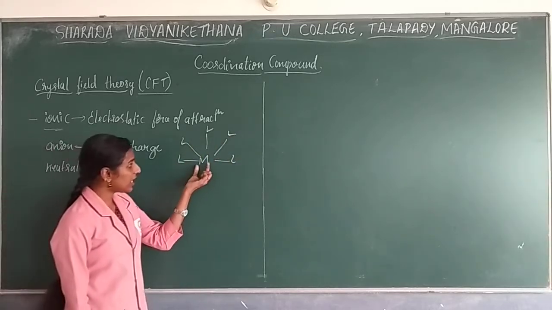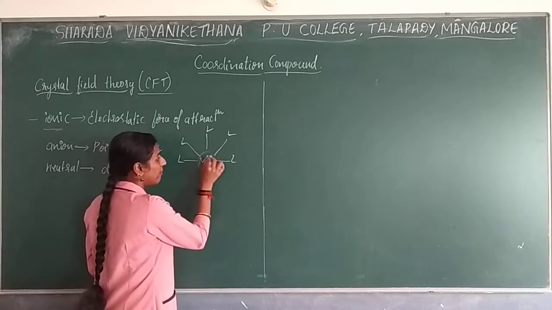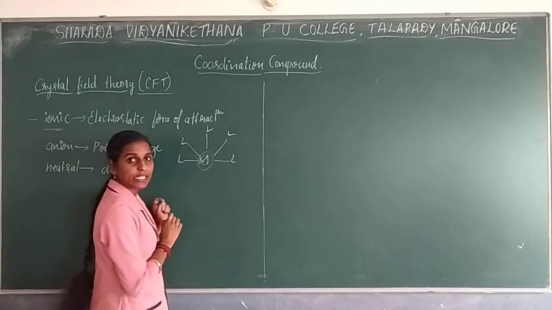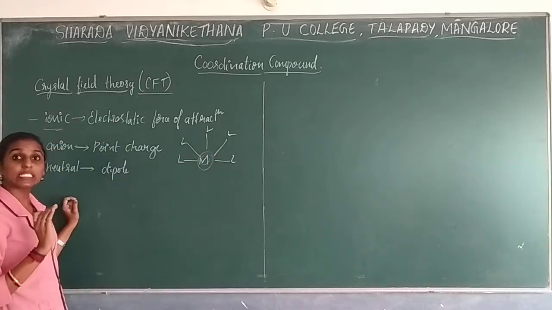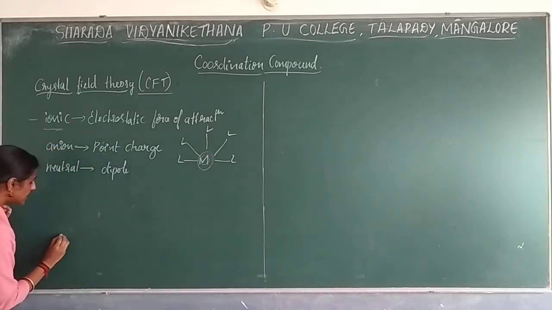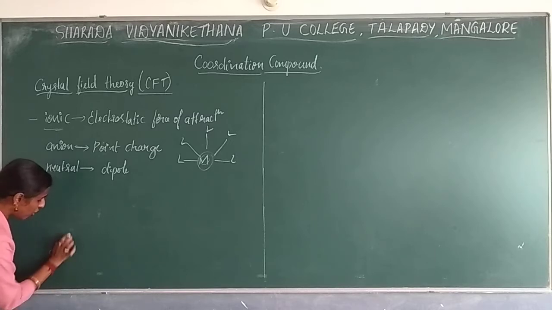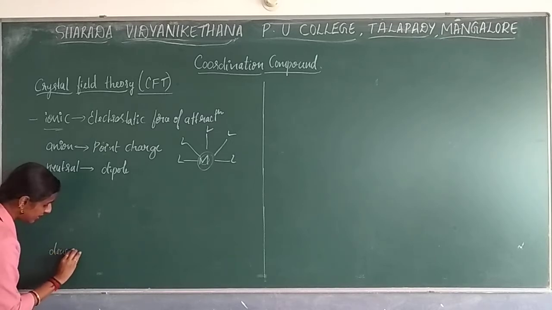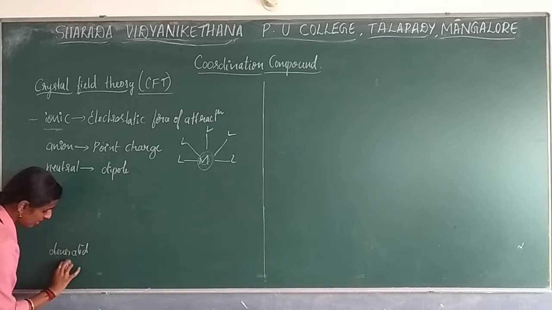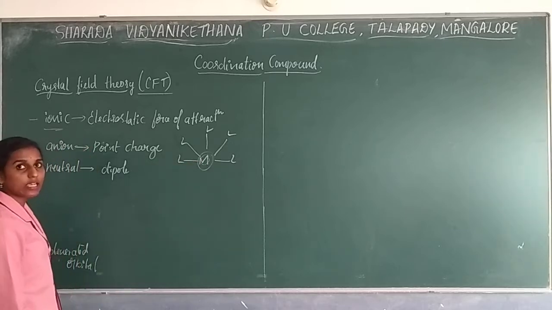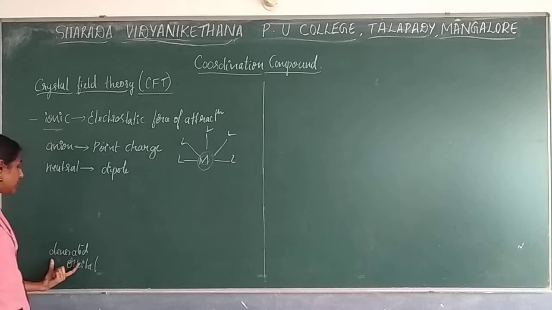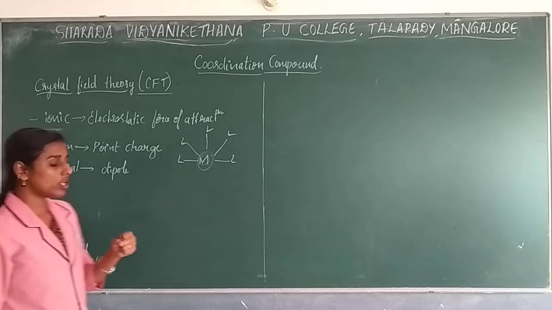The metal has d orbitals, and if they are at the same energy, they are considered degenerate orbitals. What is meant by degenerate orbitals? Orbitals having the same energy are called degenerate orbitals.